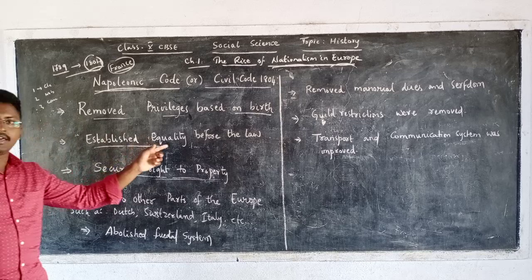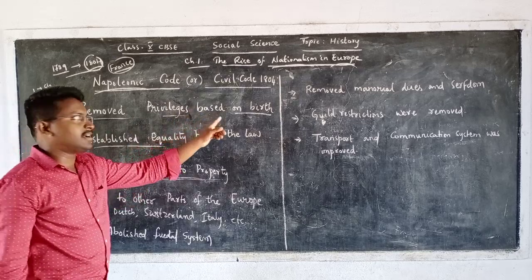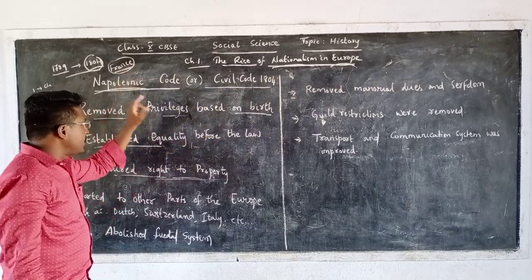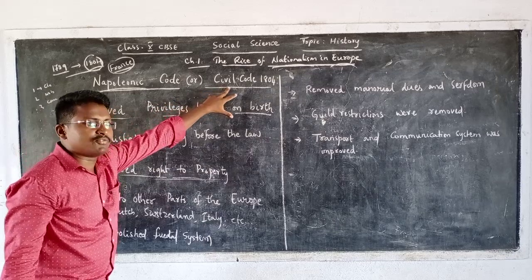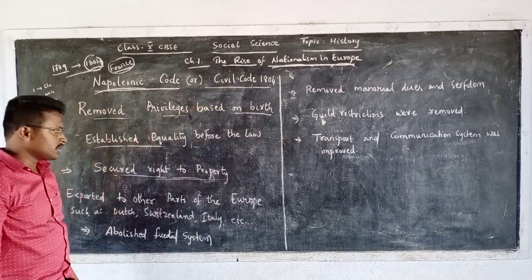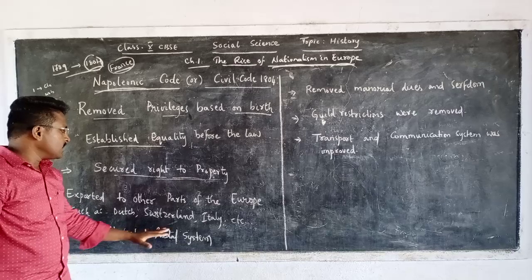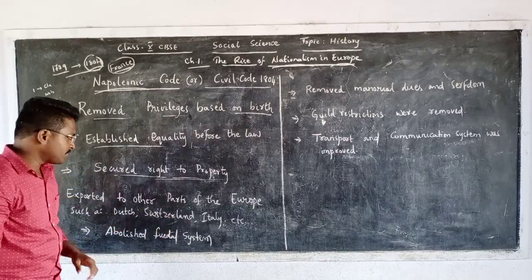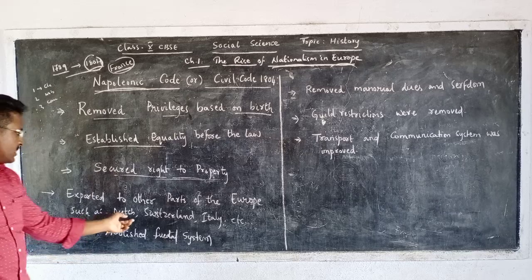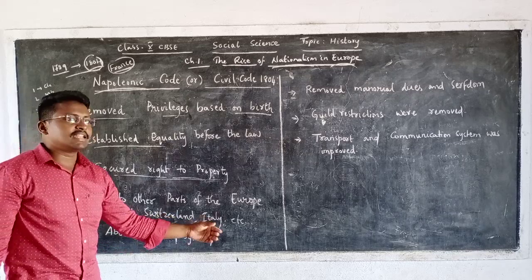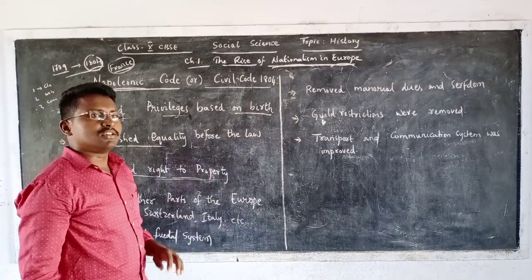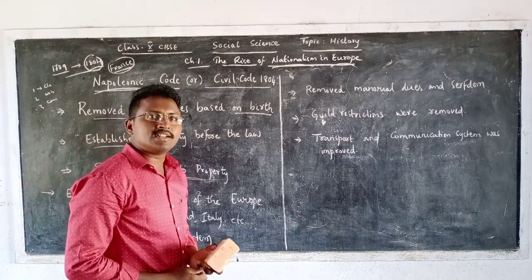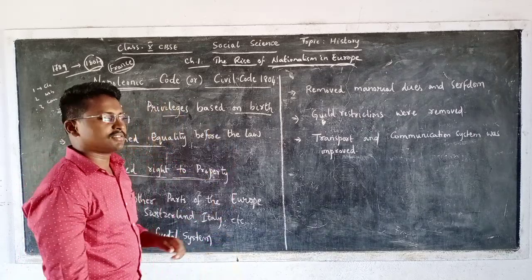Then he did not stop there. He tried to export this Civil Code of 1804 to other countries in Europe, or those countries which were under the control of French society, for example, countries like Dutch, Switzerland, Italy, Germany, etc. There also he brought some changes.